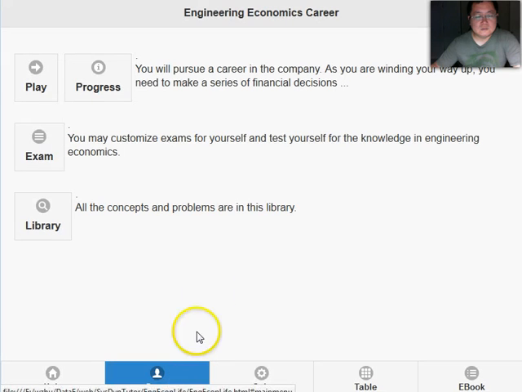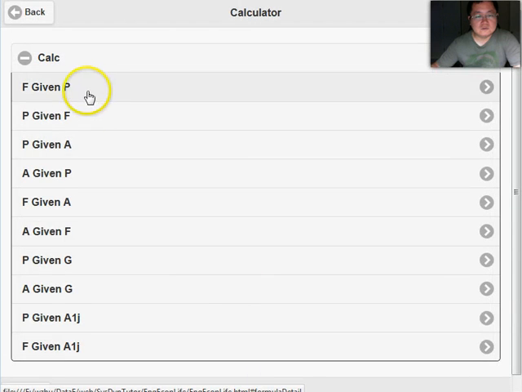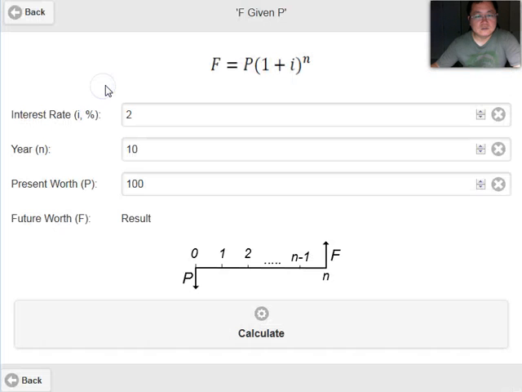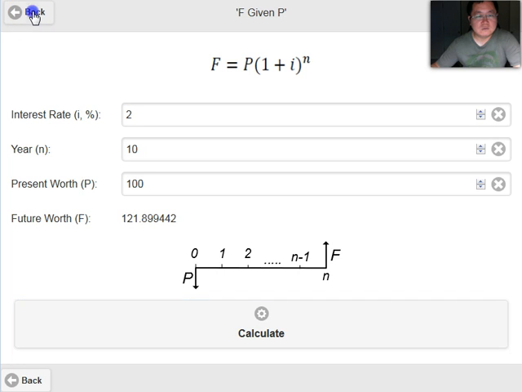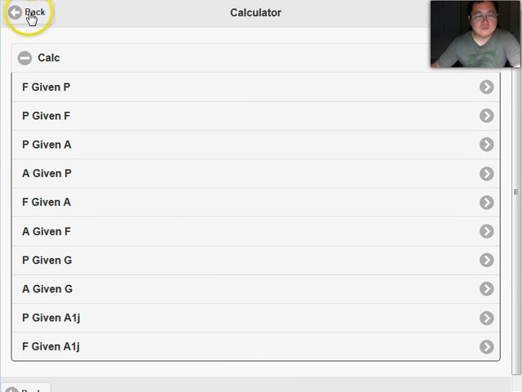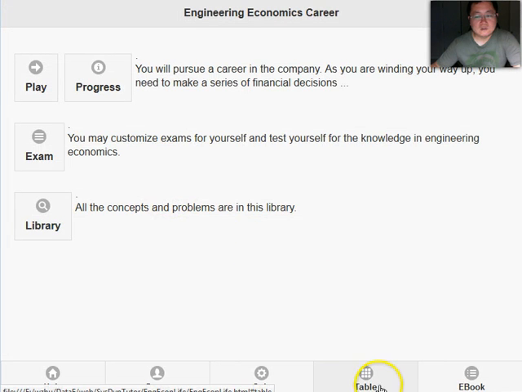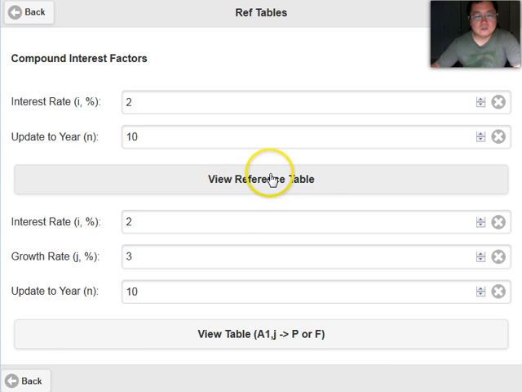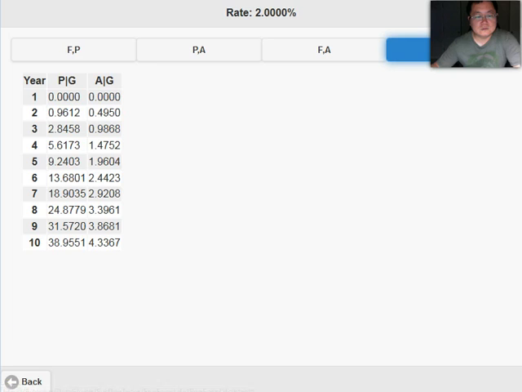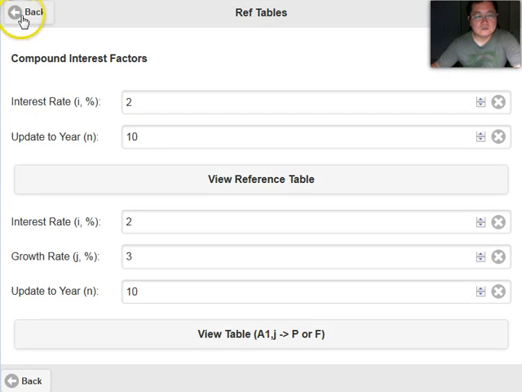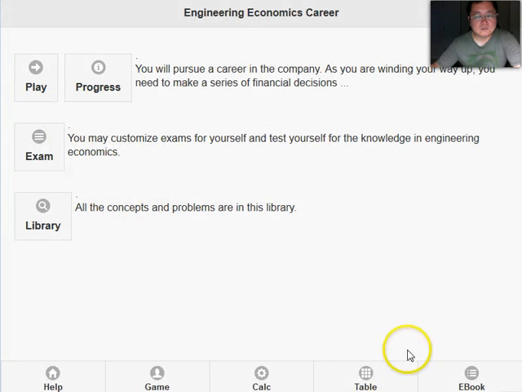So here's the game, but before I talk about the game, I want to show you a few tools. Here is the calculator, and these are all the common equations that you may use in your assignments or problems, and you will find they are very useful. And here are the compound interest tables, which you will also find very commonly used in your engineering economics assignments and problem solutions.